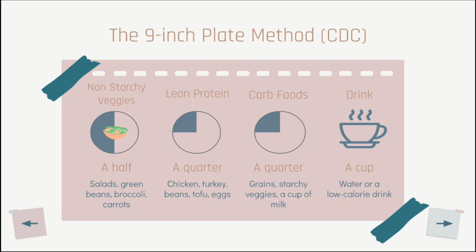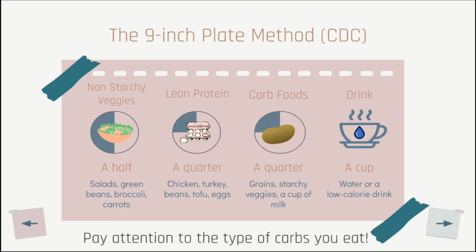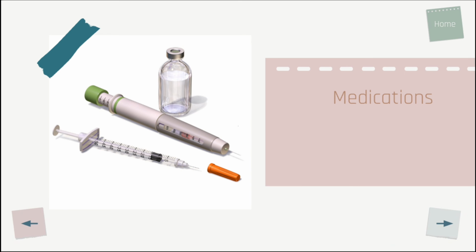Meals should be well balanced, including starches, fruits and vegetables, proteins, and fats. Paying attention to the types of carbohydrates you choose can go a long way in preventing one from developing type 2 diabetes. Taking your medication is very important for maintaining your health if you have already been diagnosed with diabetes.